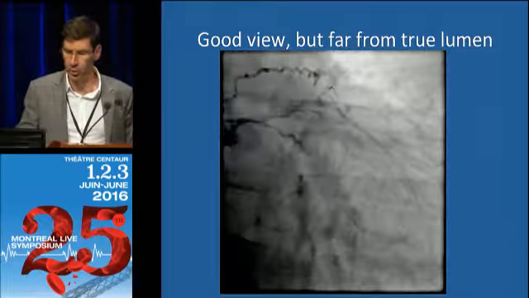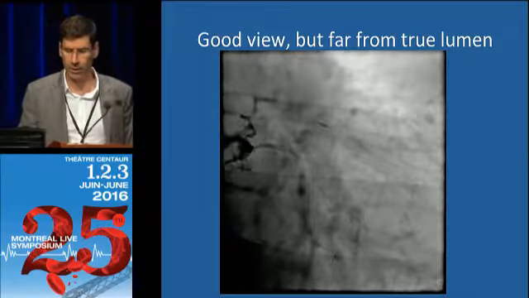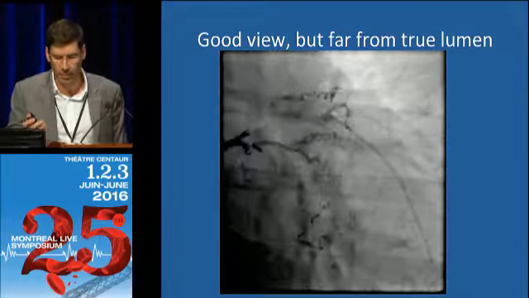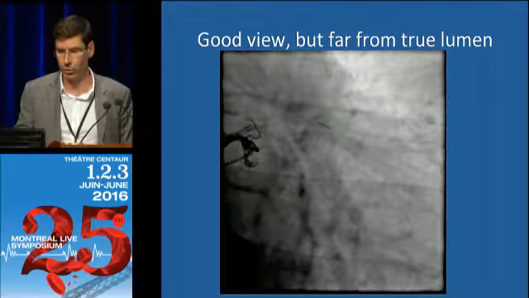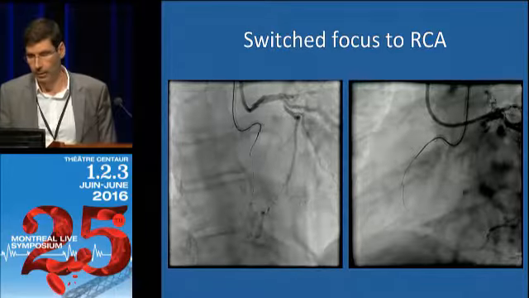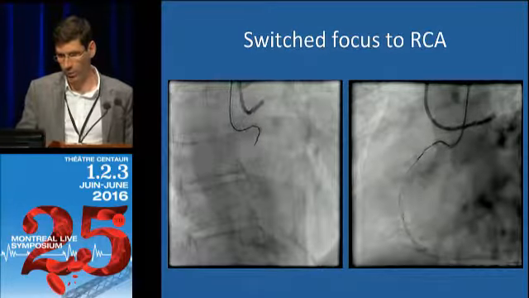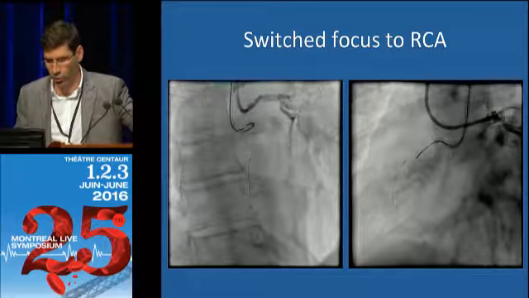We put a Stingray balloon, but you see the Stingray balloon is kind of far from the LAD, so it's probably in the branch at that point. I'm not sure in the vessel structure. So then we switched to the RCA. So in the RCA here, we used the Gaia wire. The Gaia wire was going somewhere, but subintimal.